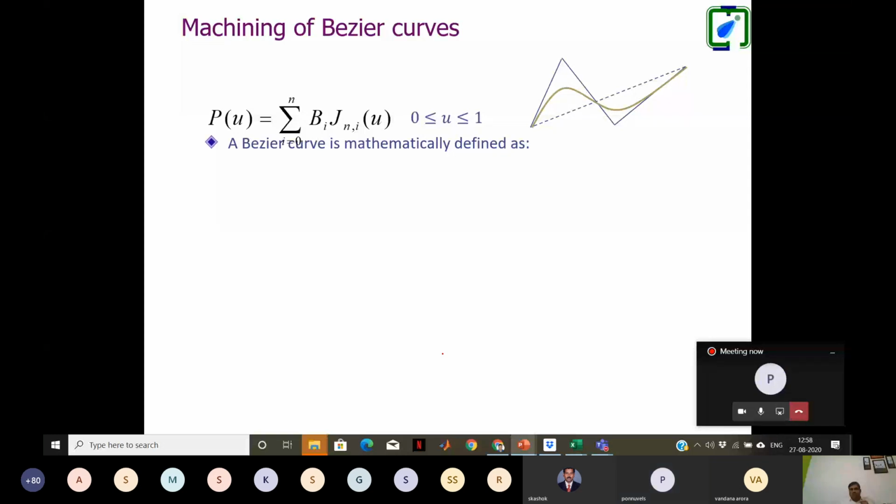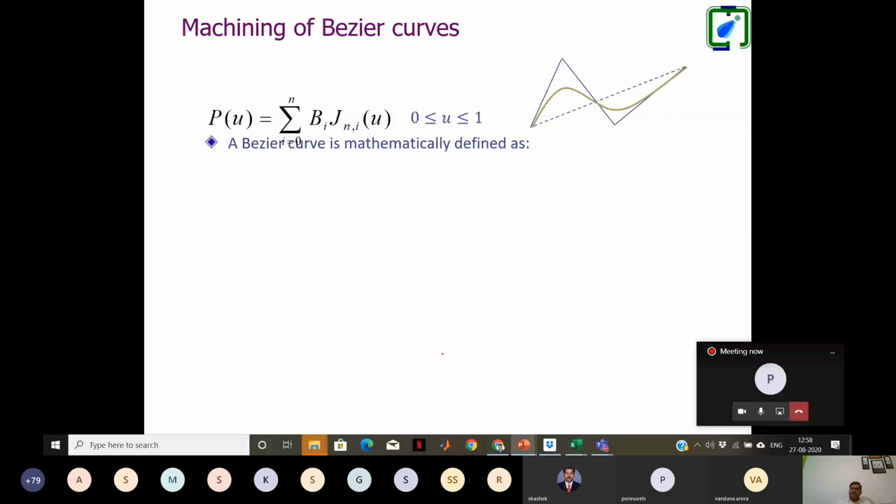We will not go much into the Bezier curve. It is a highly computational curve. Let us take an example. Our CNC machines allow us to have circular interpolation, right? But the machine will not allow you to have an ellipse or parabola or hyperbola. In many situations we want to machine surfaces like parabola, hyperbola, or some other sculptured surface. Splines or cubic splines are well known to everybody, right? The Bezier surface is a synthetic curve.